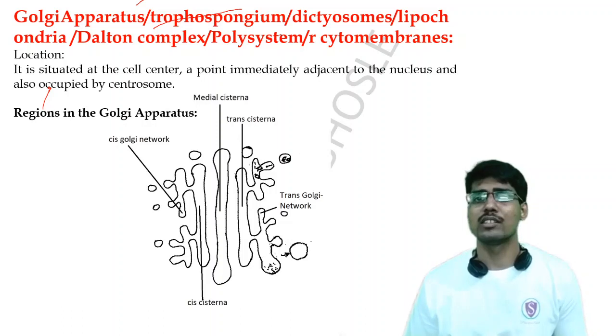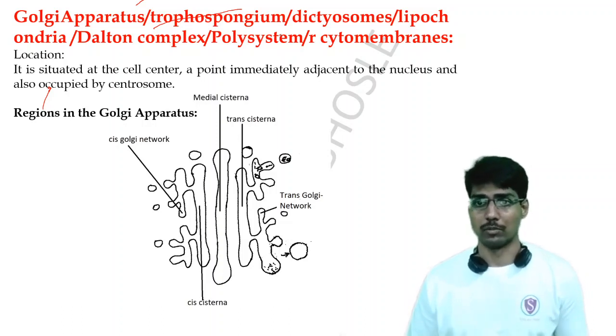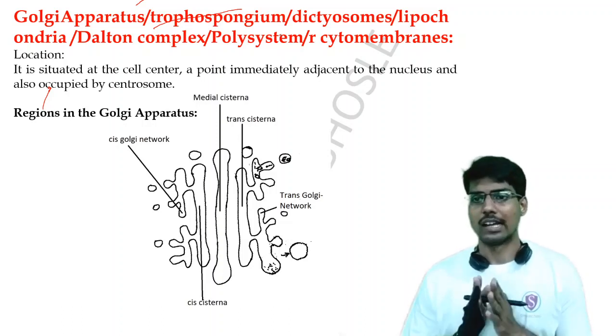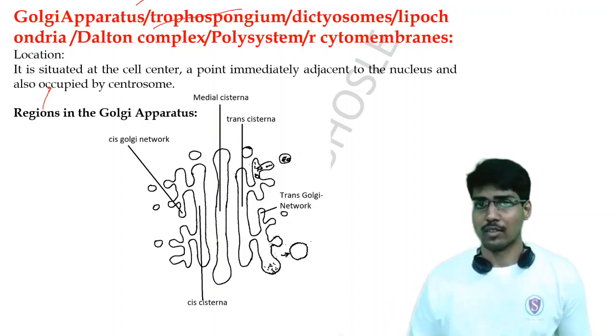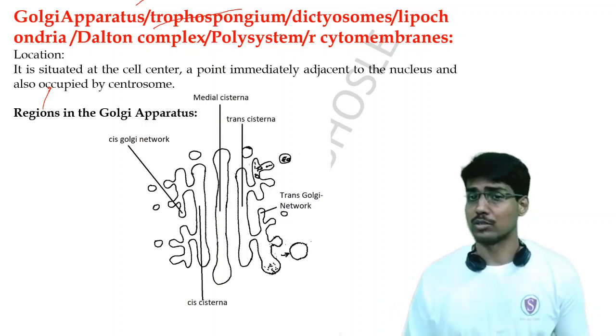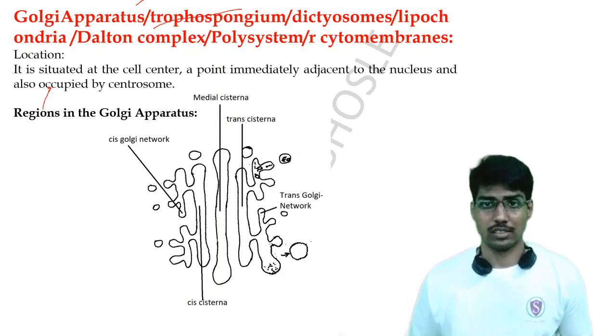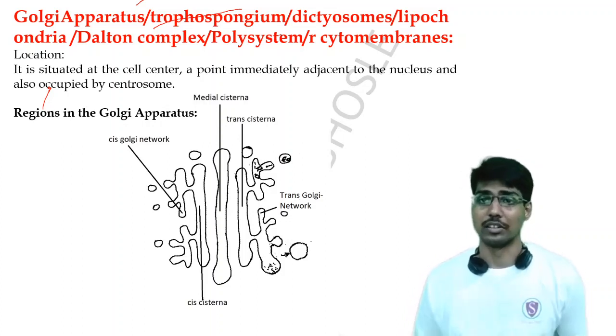So let's start with the location of the endoplasmic reticulum? Sorry, the Golgi apparatus. The Golgi apparatus is situated at the cell center, a point which is also occupied by the centrosome, and it is also near the nucleus. That's why it is called the cell center.